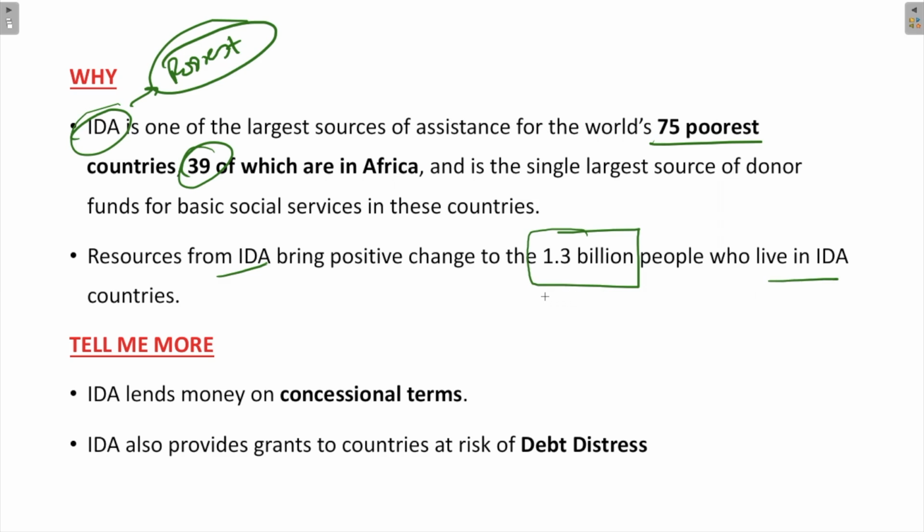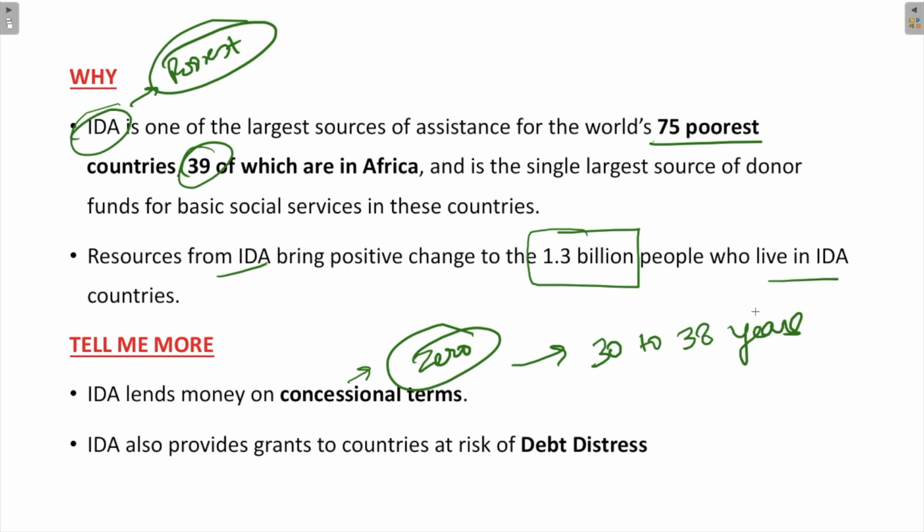Apart from this, the International Development Association lends money on concessional terms. Now, what is this concessional term? As these countries are very poor, they provide the credits or the loan with a very low interest rate, or sometimes it is zero interest charge, and the repayments are stretched over 30 to 38 years.